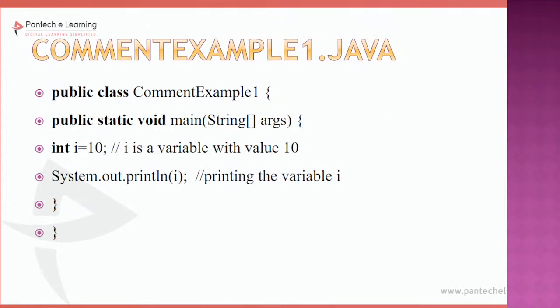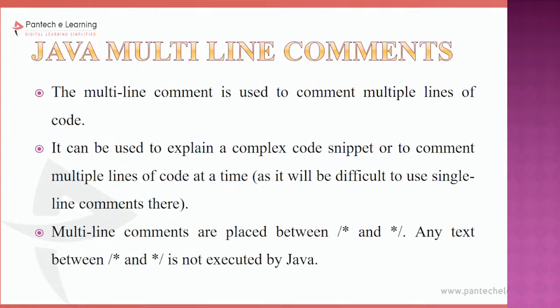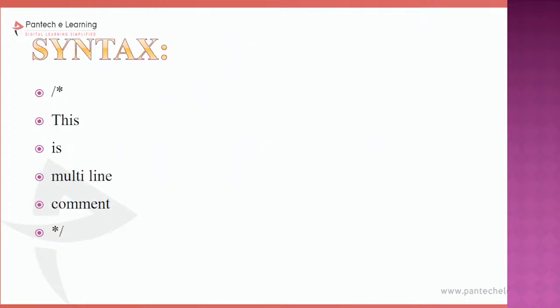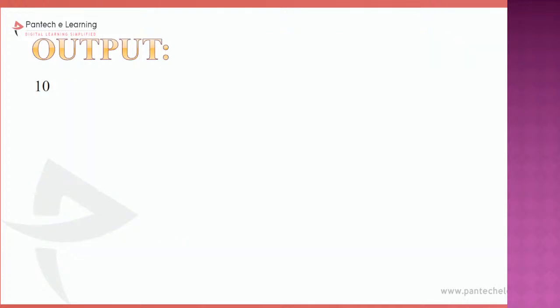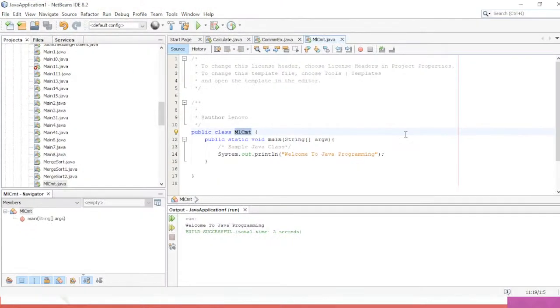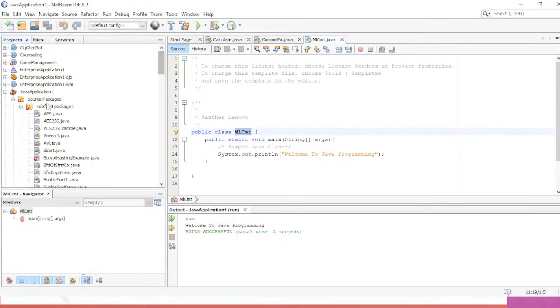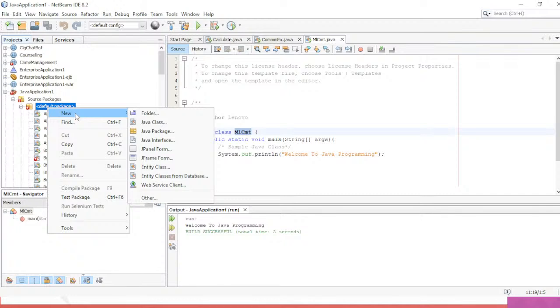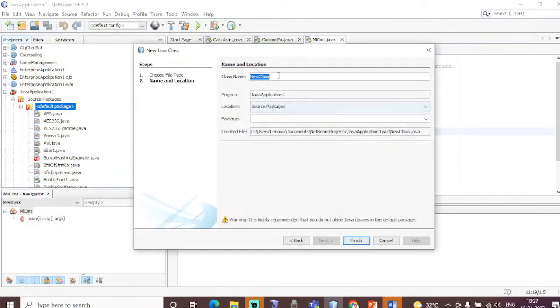I just discussed this with you. Here are some more examples of multi-line comments and single line comments. There is one more type of comment, called a documentation comment. So far I explained single line comments and multi-line comments. Yes, you can add comments at the end. Comments can be added at the beginning or at the end. Say for example, comment example end. I am just giving some example.